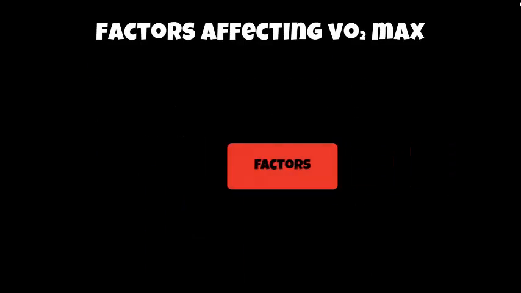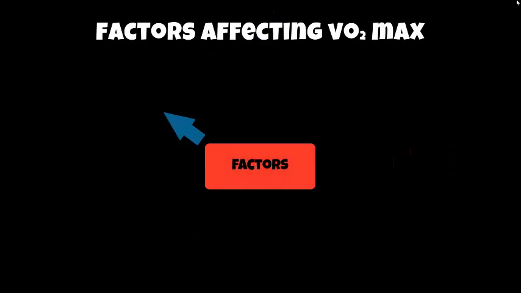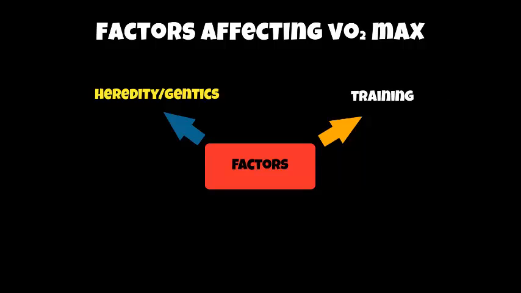The next factor is hereditary and genetics. So you may well be born with a high percentage of type 1 muscle fibers, which kind of determines which sports you may well be successful in. Secondly is training, and in particular specificity of training. So if your training is specific to increase VO2 max, then of course you're going to get those long-term adaptations in terms of aerobic training that you're looking for.